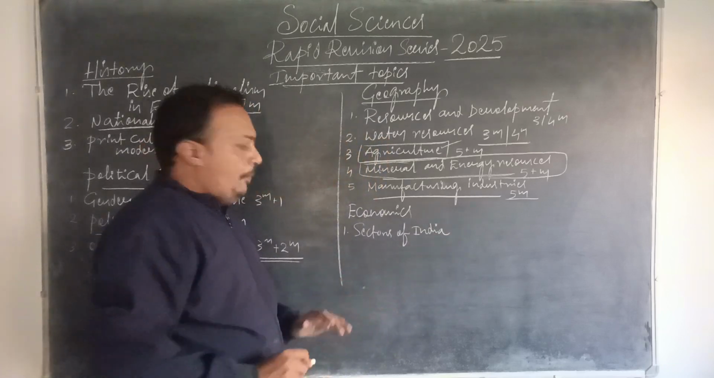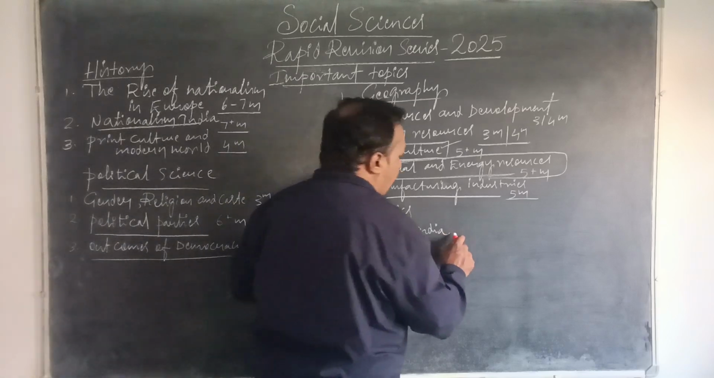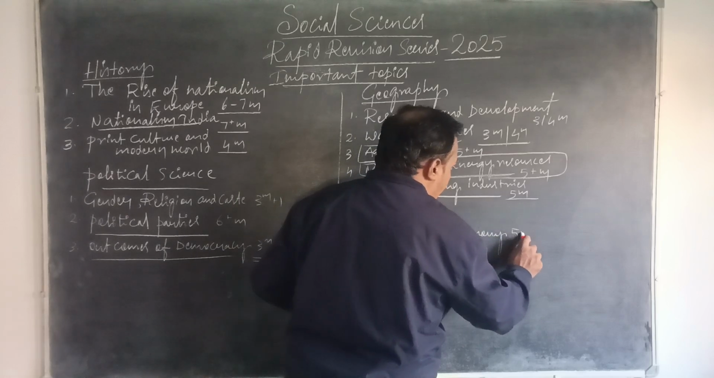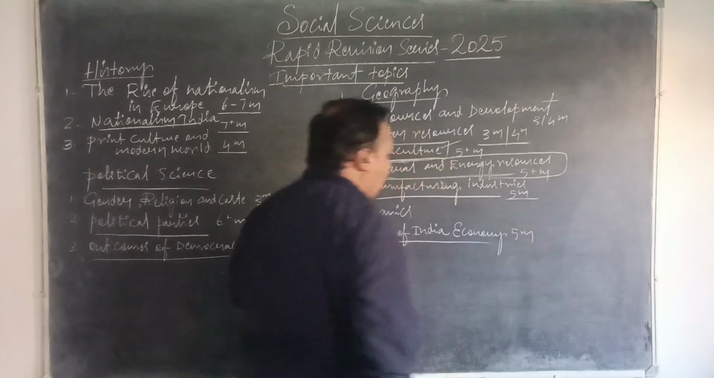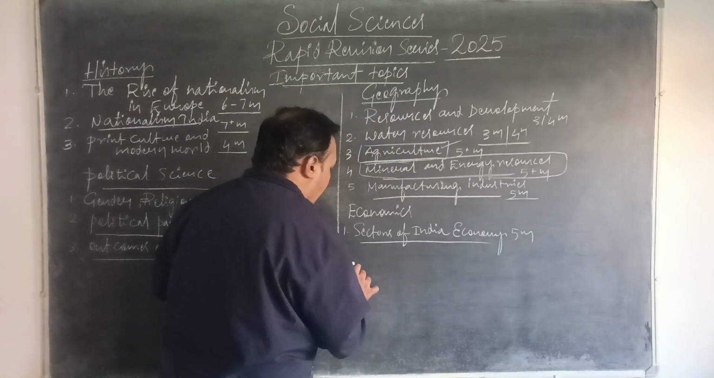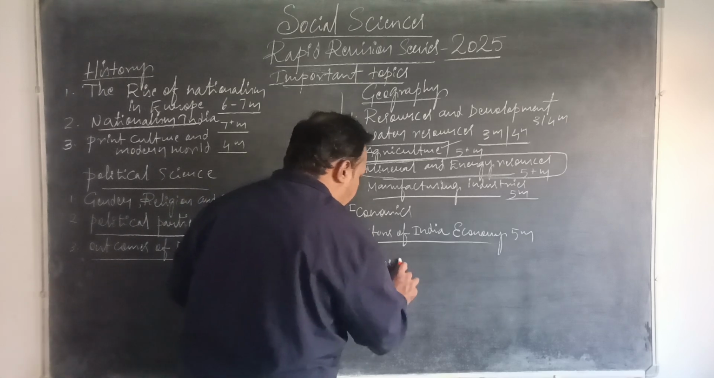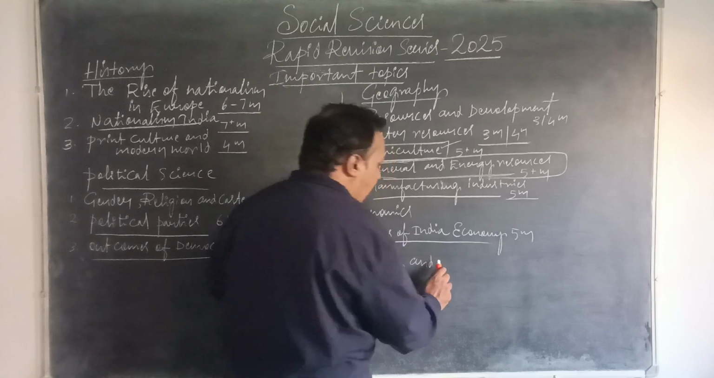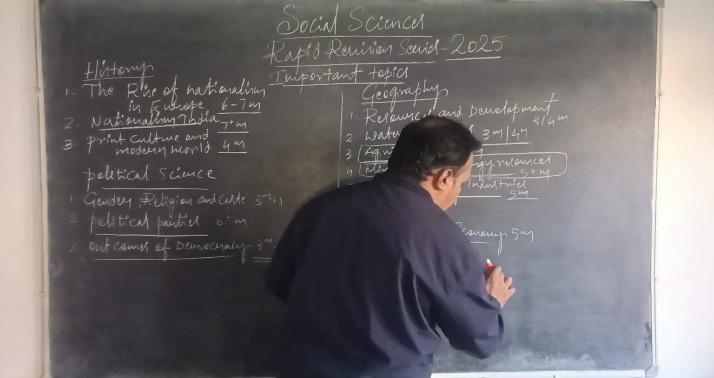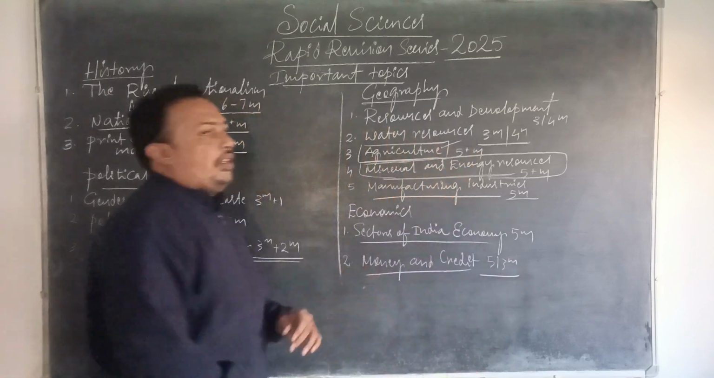You should not leave it at all. If you leave it, you will lose the 5 marks question. Sectors of Indian economy is very important. You can expect 5 marks from this chapter. And money and credit is another 5 marks chapter here. The other 2 chapters are lightweight, so concentrate on these 2 chapters first. Money and credit, you can expect 5 marks and 3 marks questions from this chapter.